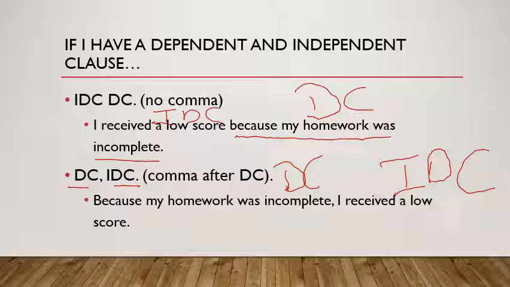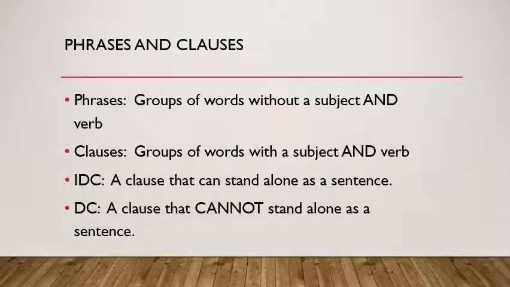the rule, okay? If you can get these basic rules down, these are the rules that most people don't understand and a lot of people miss. So if you can get these, you are well on your way to writing well. All right, so let's go ahead and review one more time. All right, so let's look at phrases. Phrases are groups of words without a subject and verb. Clauses are groups of words with a subject and a verb, right? That's what a clause is, okay?